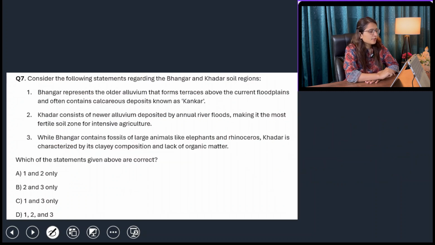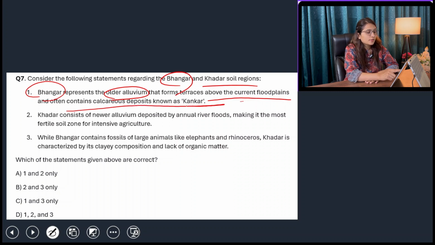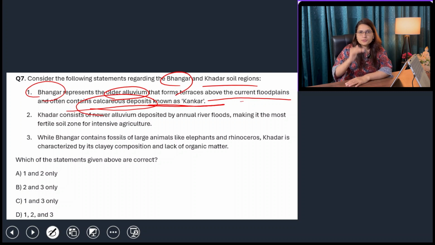Next is: consider the following statements regarding Bhangar and Khadar soil regions. Bhangar represents the older alluvium, yes, that forms terraces above the current floodplains and often contains calcareous deposits such as kankars. Yes, these are called the calcareous deposits of calcium carbonates. So the Bhangar region is that area where sometimes floods were there, but now the floods are not there, and because it is present in the higher altitude areas, frequent flooding is not the phenomenon of the Bhangar area.